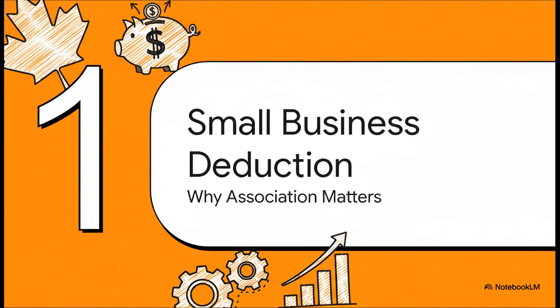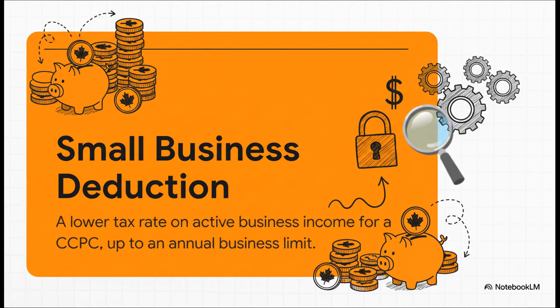Before we can even begin to understand the nuts and bolts of the association rules, we have to grasp their purpose. And the whole reason they exist comes down to one thing: protecting the integrity of the small business deduction, or the SBD. So what is the SBD? Well, think of it as a very generous tax break for small businesses in Canada. It gives them a much lower tax rate on their first $500,000 of active business income each year. But here's the key phrase: annual business limit. That limit is meant to be claimed once per business, not over and over again.